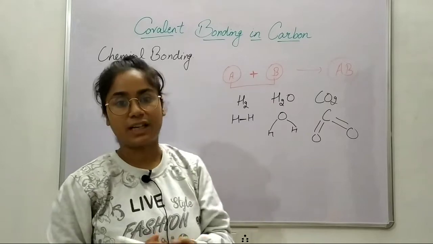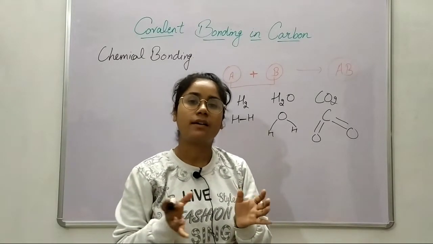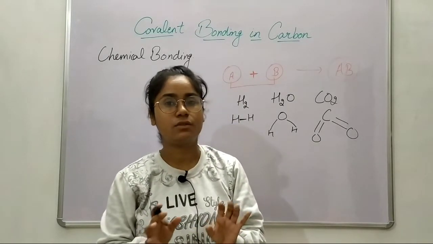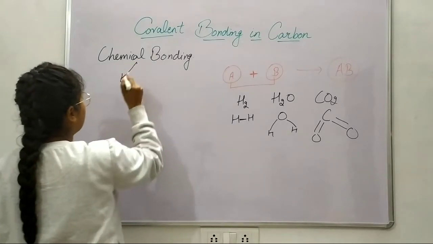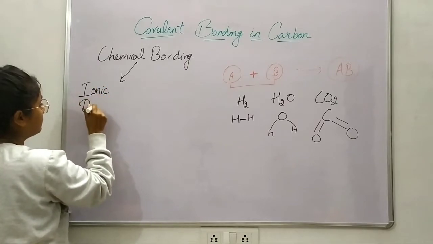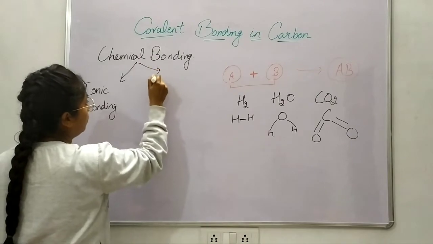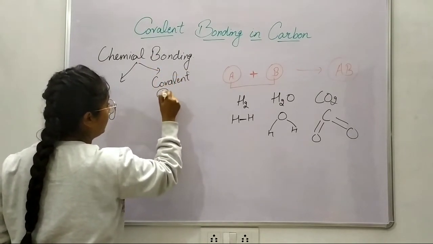Now, what are the types of chemical bonding? Chemical bonding is of many types, but according to our curriculum and syllabus, we will consider two types of chemical bonding, and that is, dear students, ionic bonding and covalent bonding, which is our today's topic.